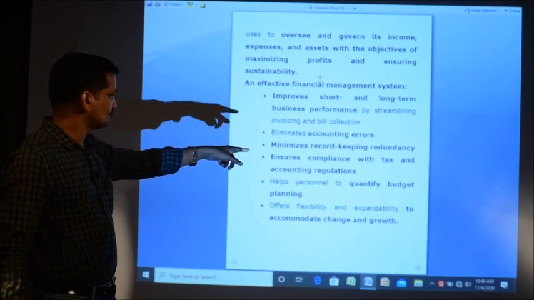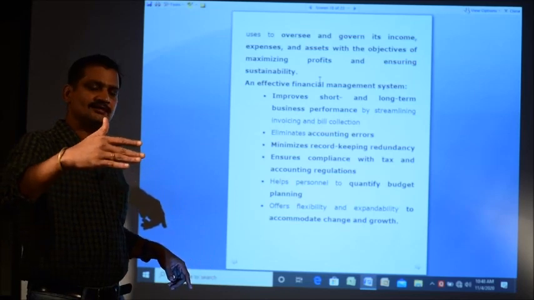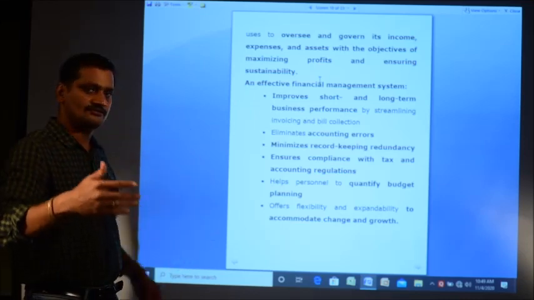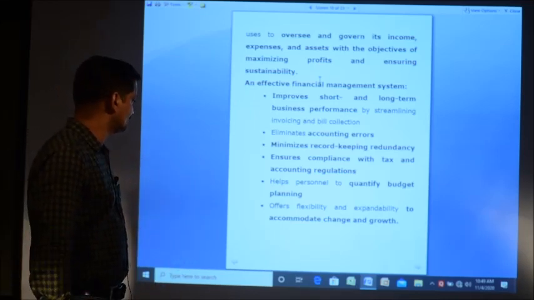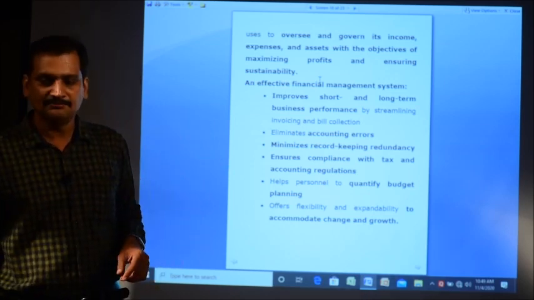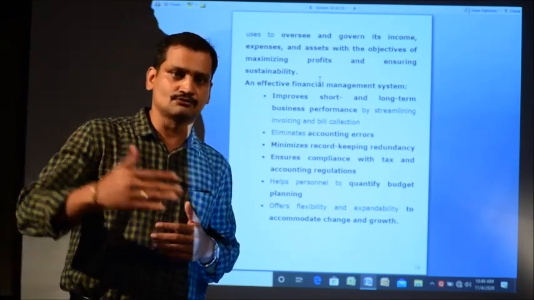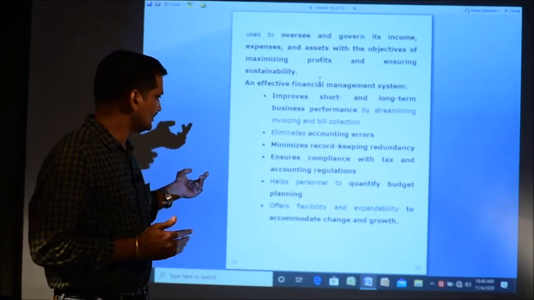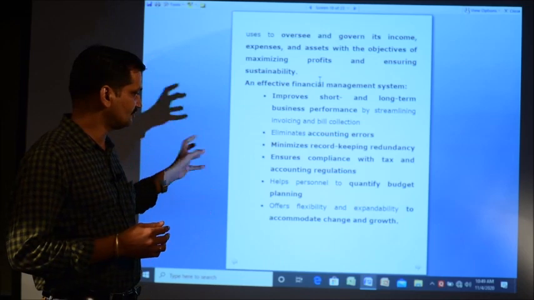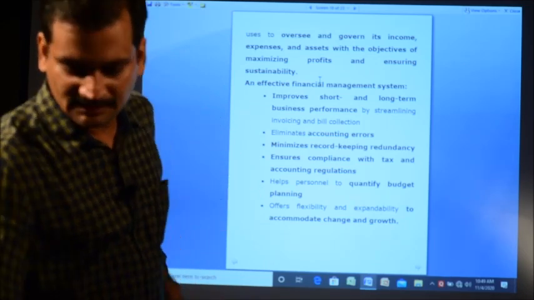Then it helps personnel with budget planning. At the beginning of a new year, we plan the budget for the coming year, so this software also helps in planning the budget. It offers flexibility and expandability to accommodate change and growth. Every organization changes from time to time, and it grows. So, it helps in expanding the organization. It offers the flexibility for the growth of the organization.